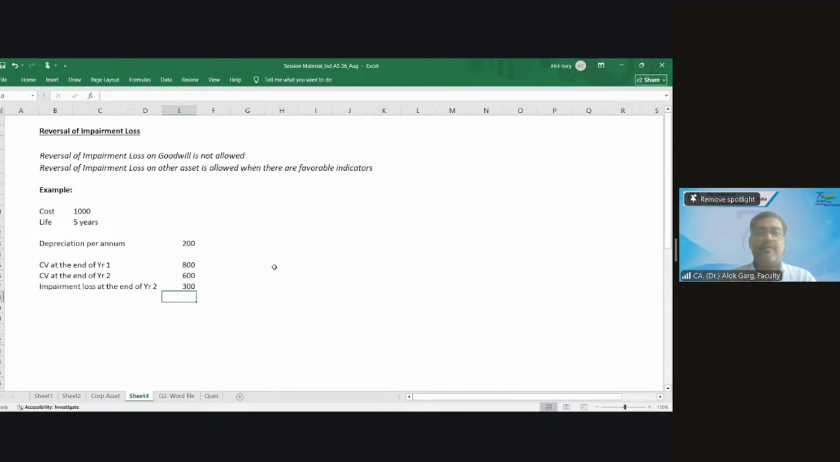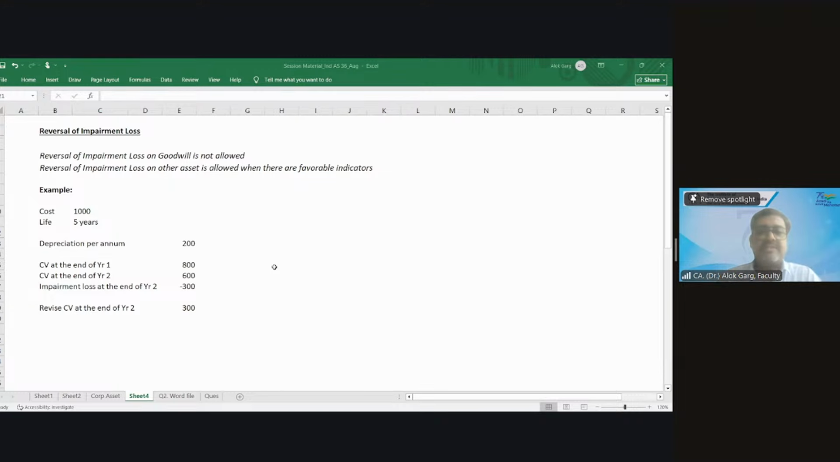This is my impairment loss at the end of year 2, it is 300. What is my revised carrying value? 300. Up to this point, does anyone have any doubt? Any problem, any doubt, guys? No, no doubt. And now what is my depreciation?